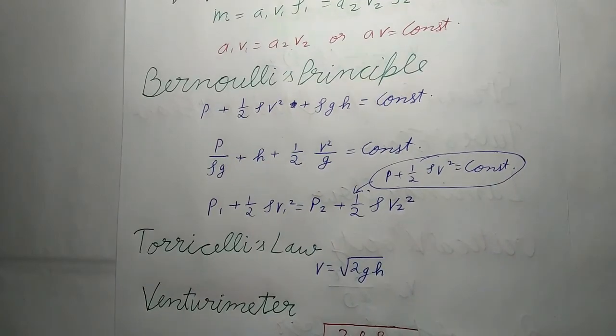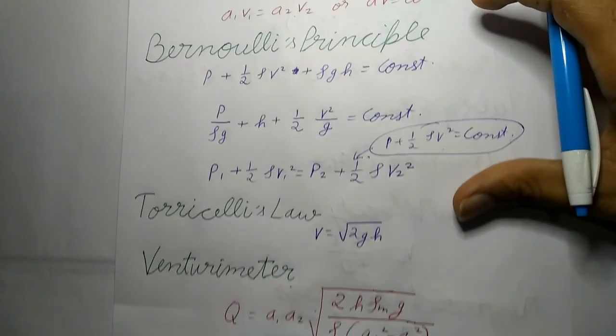Now, next is Torricelli's law. It states that the velocity of efflux, i.e. the velocity with which the liquid flows out of an orifice, a narrow hole, is equal to that which a freely falling body would acquire in falling through a vertical distance equal to the depth of the orifice below the free surface of the liquid. Hence, the velocity of efflux of a liquid through an orifice at depth h from the liquid surface will be V equals under root 2 GH.